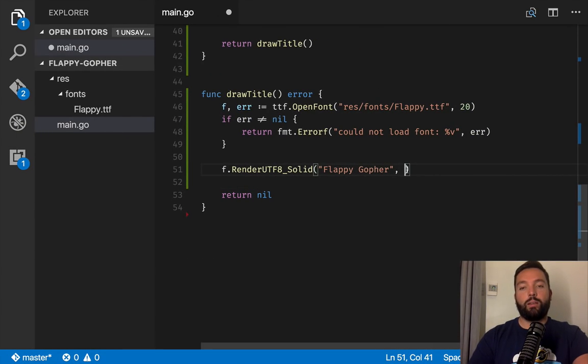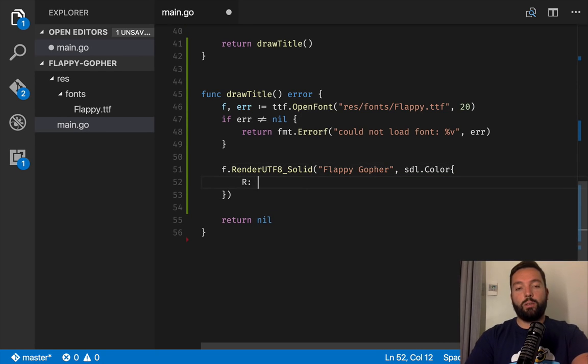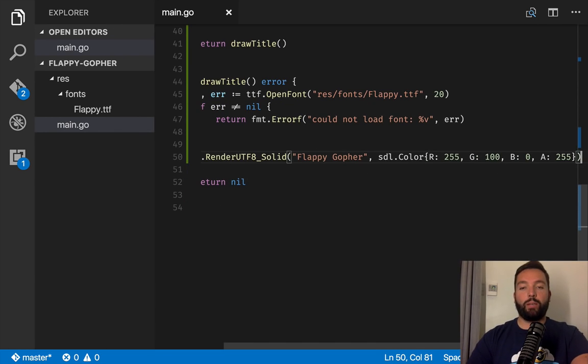Okay, so we're going to pass an SDL.Color, and R, let's say we're going to paint it red. Actually, no, let's paint it orange. So red is going to be 255, green is going to be 100, blue is going to be 0, and alpha is going to be 255 to make it completely opaque.